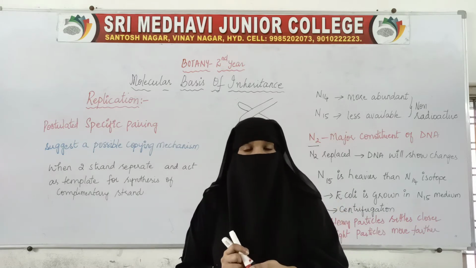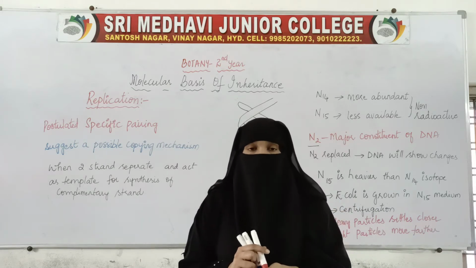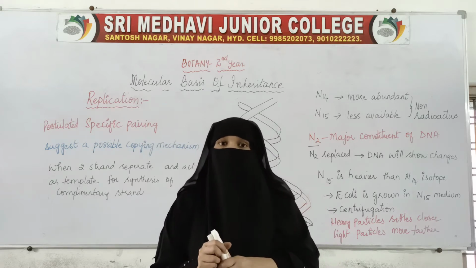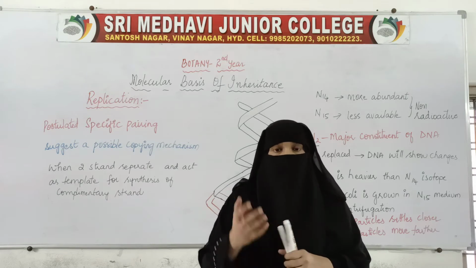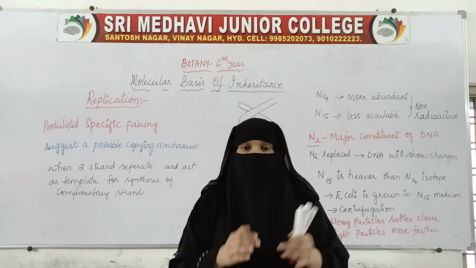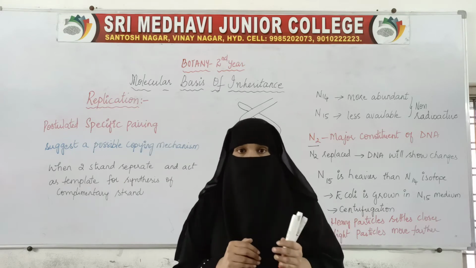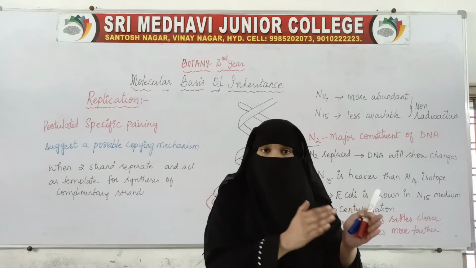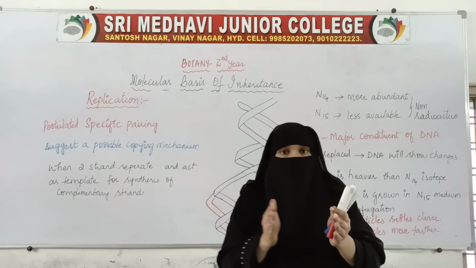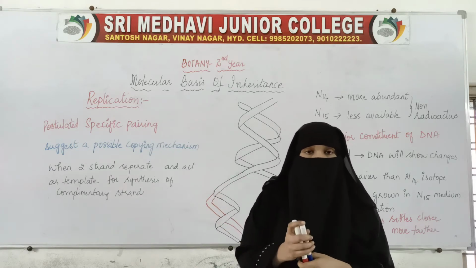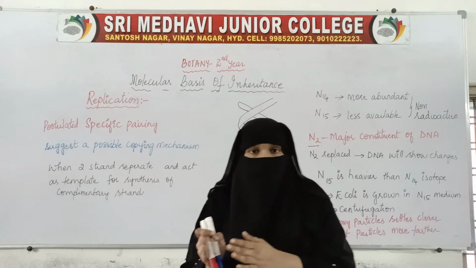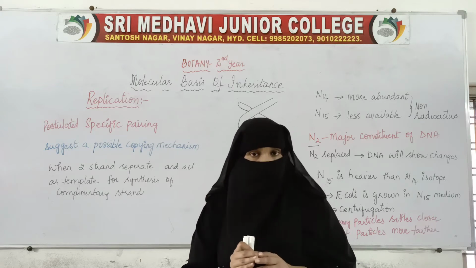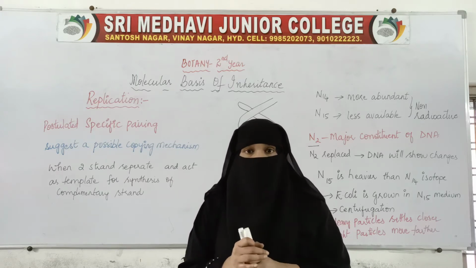The structure of DNA was given to us by Watson and Crick. At that time they postulated base pairings. Base pairing in the sense that purines always pair with pyrimidines: adenine always pairs with thymine, and guanine always pairs with cytosine. So this is the base pairing rule.